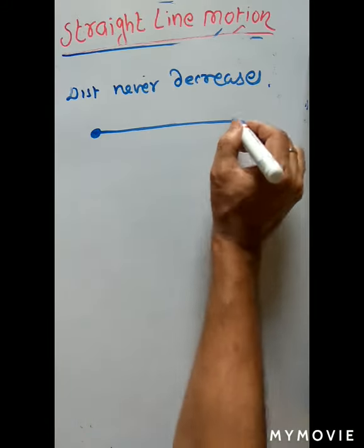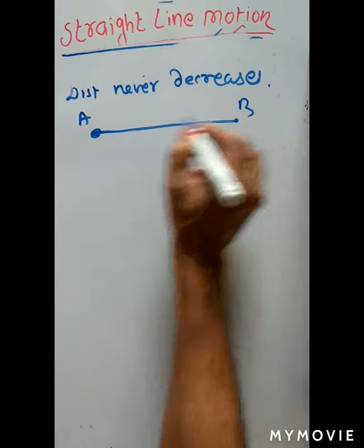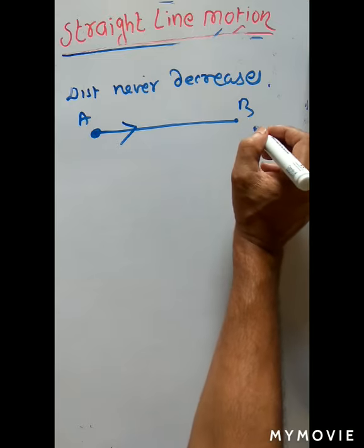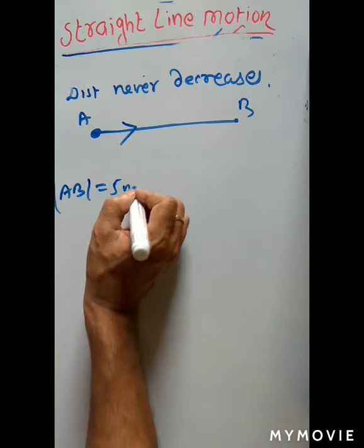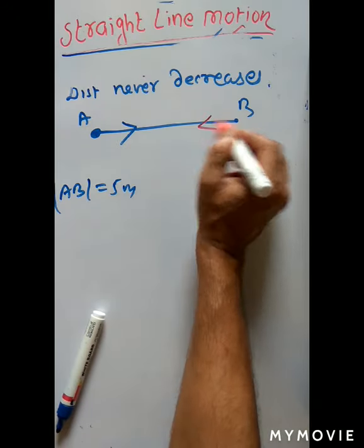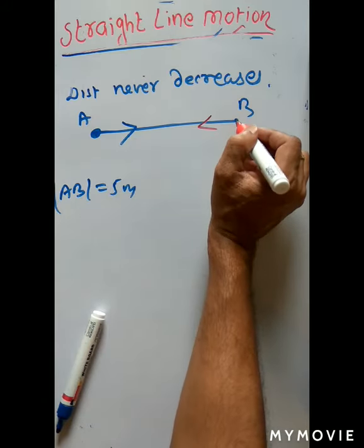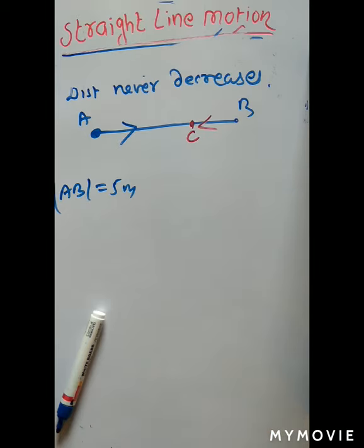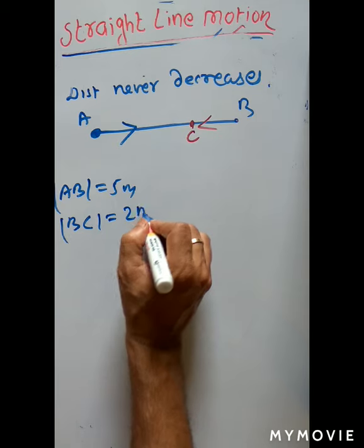Suppose this is a body, and this is A, this is B. First the body moves from A to B. The length AB is 5 meter. Then it returns along the same path from B to C. Let us say the length of BC is 2 meter.